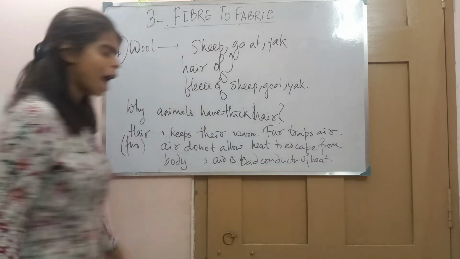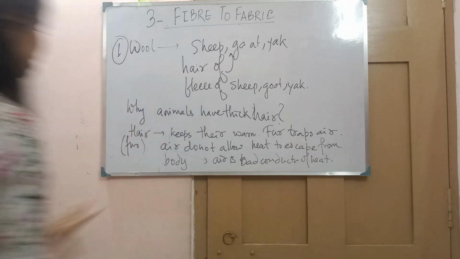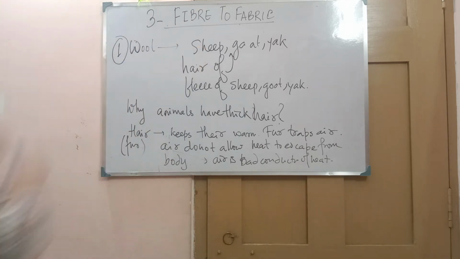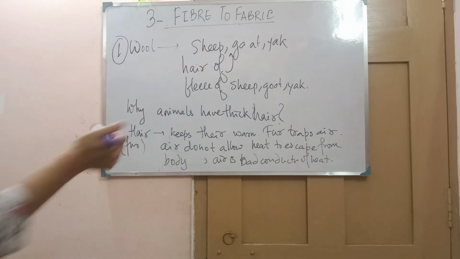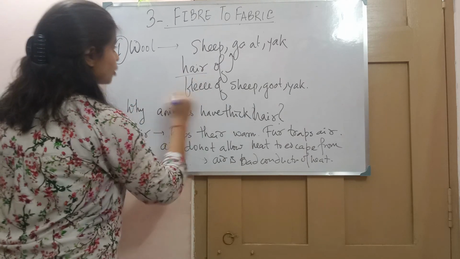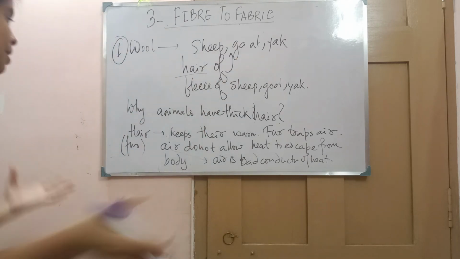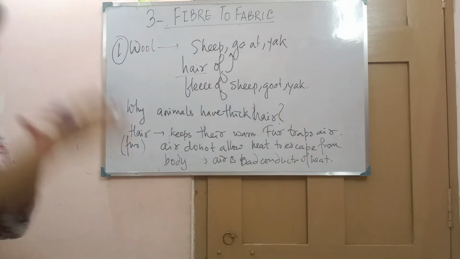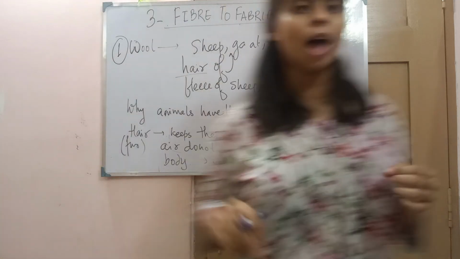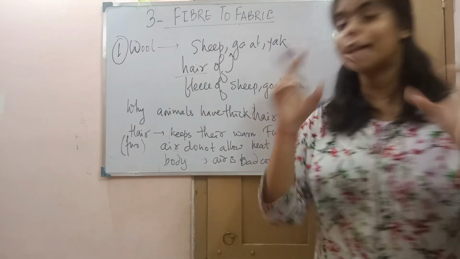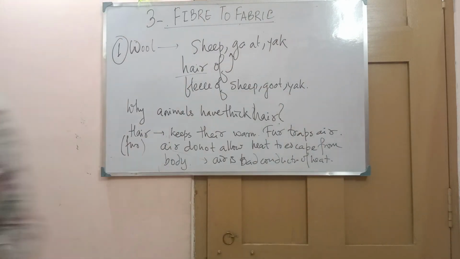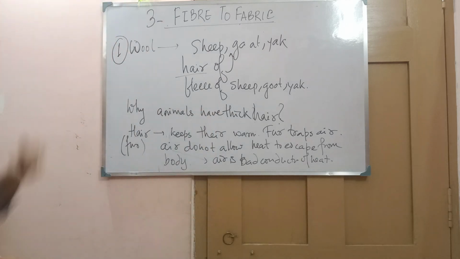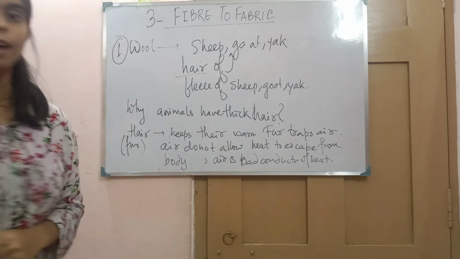Now I hope you have understood why from this hair we make wool. Why do we make wool from the hair or the fleece of the sheep, goat and yak? The reason is that the fur traps the air, and this air acts as a bad conductor which does not allow heat to pass, and as a result it keeps our body warm. And this is the reason why we wear wool in the winter season, not the summer season.